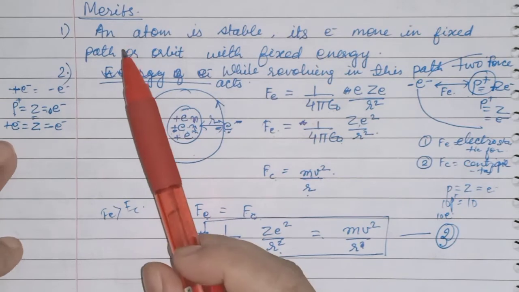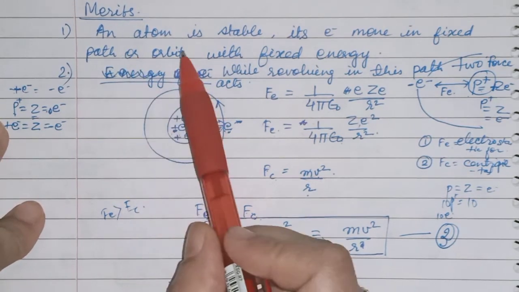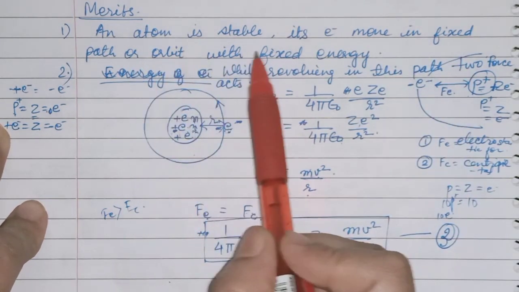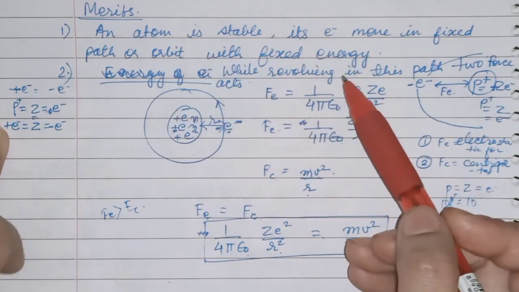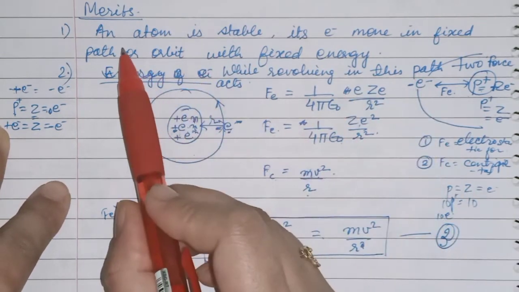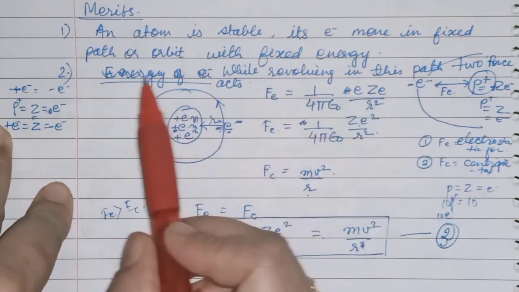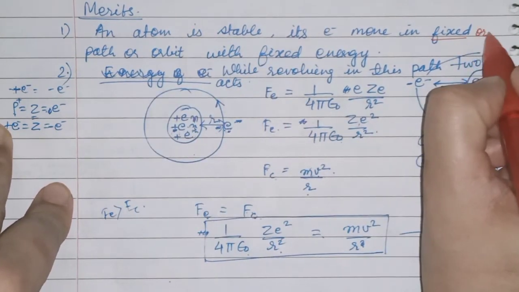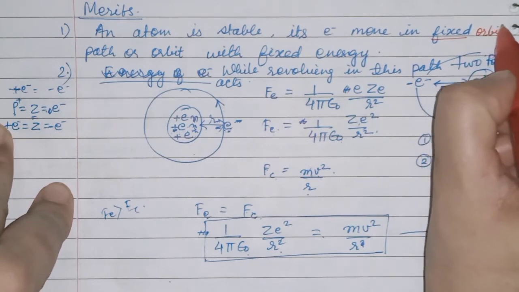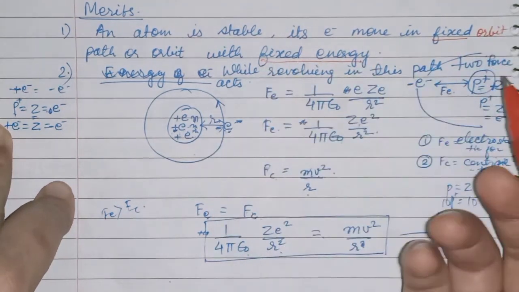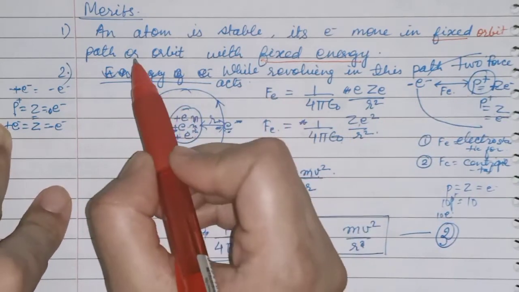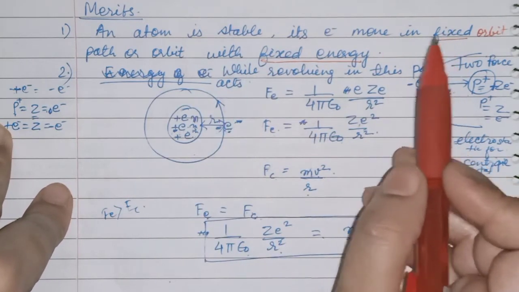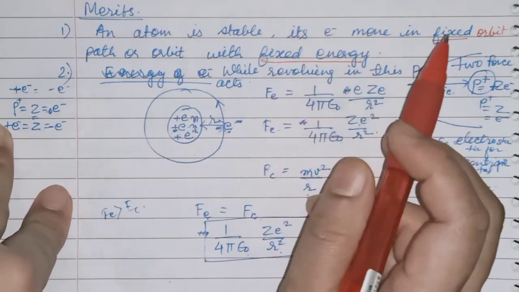Now, some merits of this postulate: an atom is stable, and its electron moves in a fixed path or orbit with fixed energy. This was the merit of this postulate. It states that electrons move in a fixed orbit with fixed energy. The orbit is fixed, and the energy of that orbit is also fixed. So at that time you can say the atom is stable, when the orbit is fixed and the energy of that orbit is also fixed.